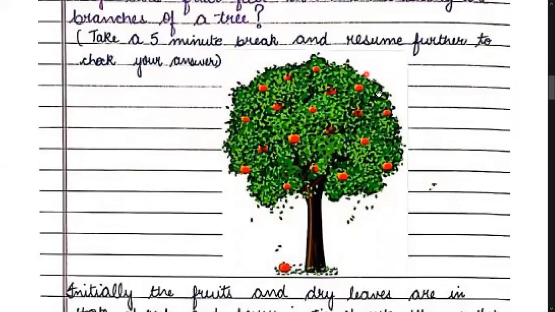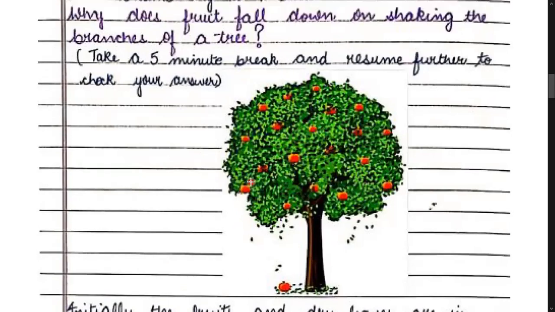If you shake the branches of the tree, what happens? The leaves and the fruit fall down, isn't it? So your question is, why does it occur? Children, take a 5-minute break and you can resume further to check your answer.